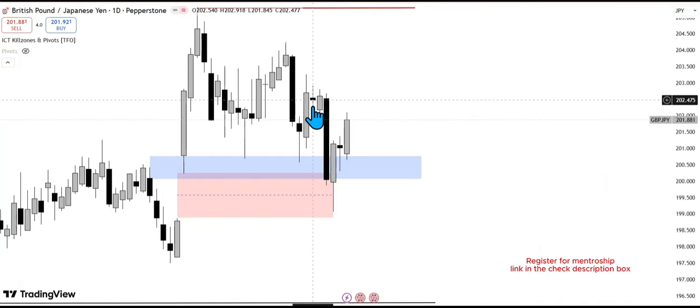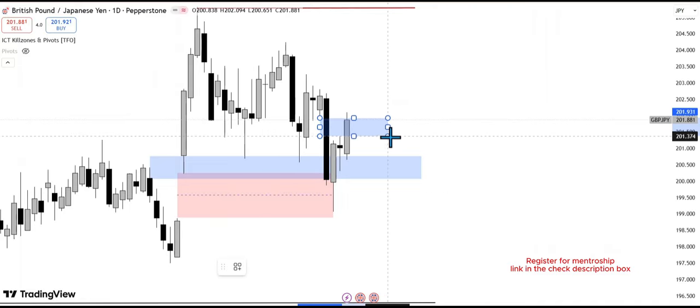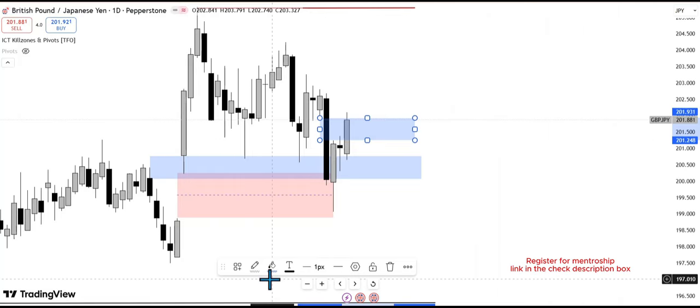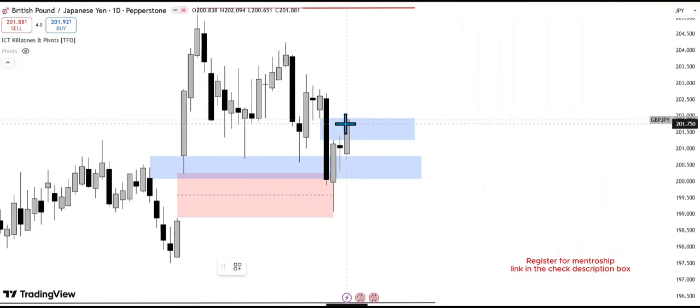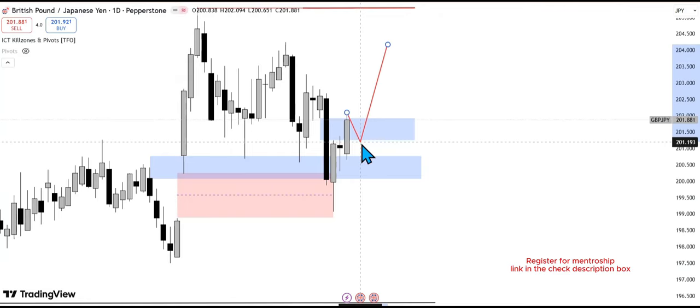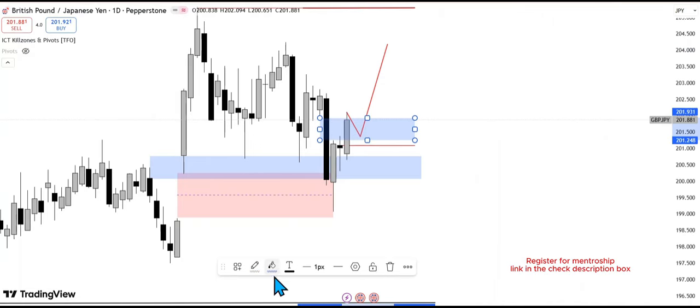So on the daily time frame, this is what we have so far. I want price to invert this fair value gap. Then we use this inversion fair value gap to push price higher. Or we might even have a retracement to this order block. This here still forms an order block, but for me, high probability, I want us to invert this.